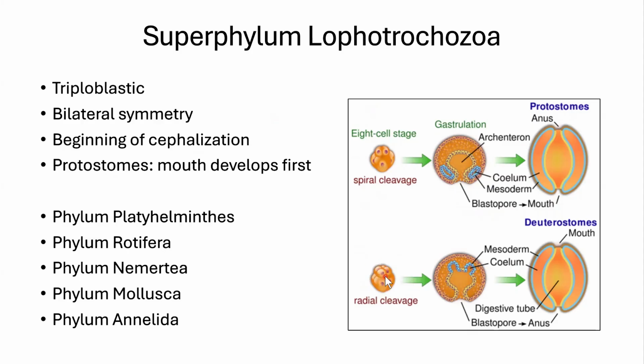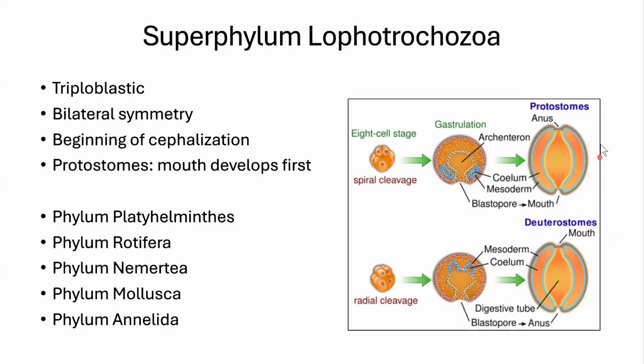fertilized egg doing mitosis. So you get fertilized and you go 2 cells, 4 cells, 8 cells. Your cleavage is radial. You develop this gastrula stage. You have a blastopore, but this hole, the first hole, the blastopore, develops into the anus first. Those are deuterostomes. So whether the mouth develops first or the anus develops first lets us classify into